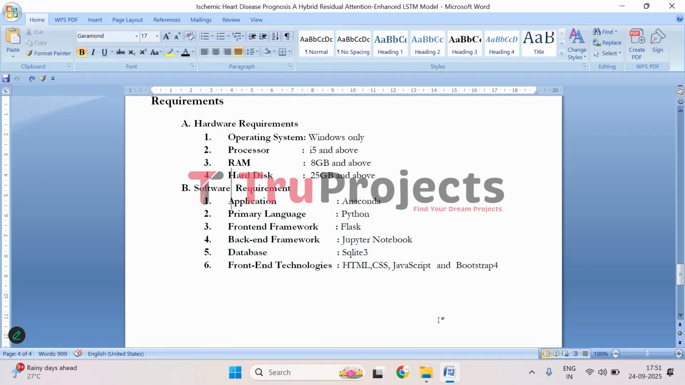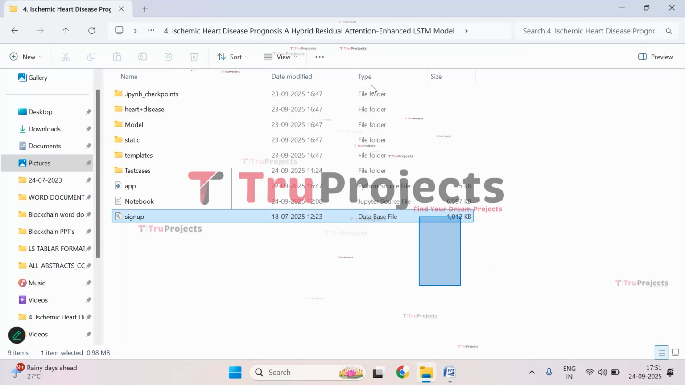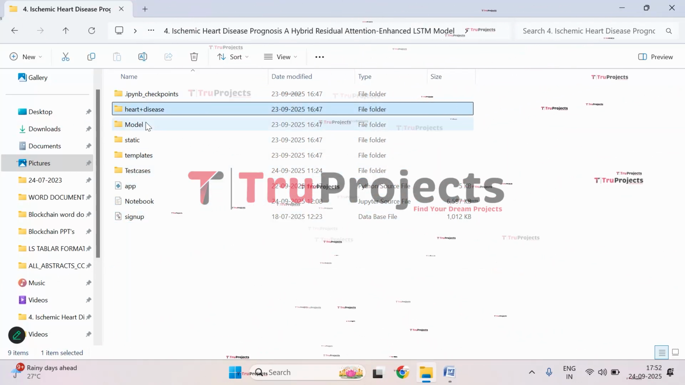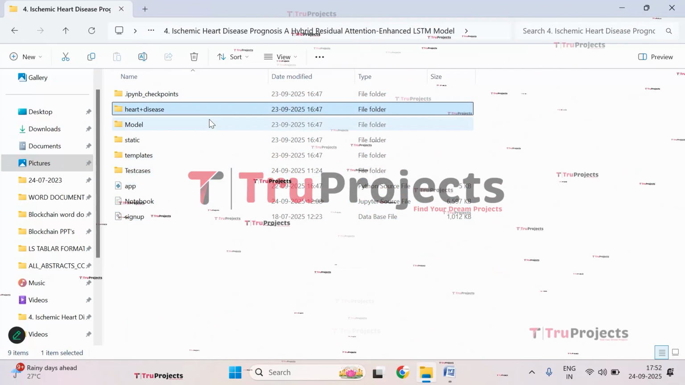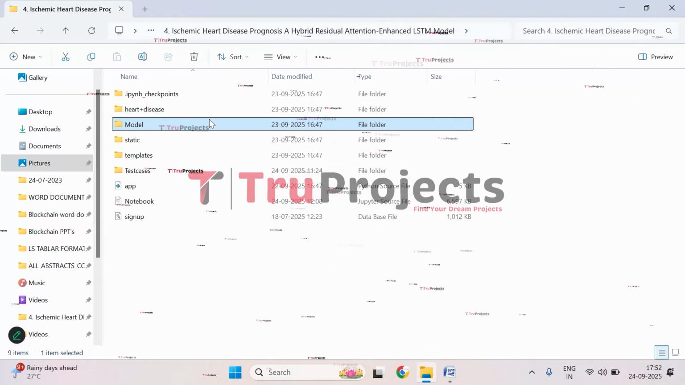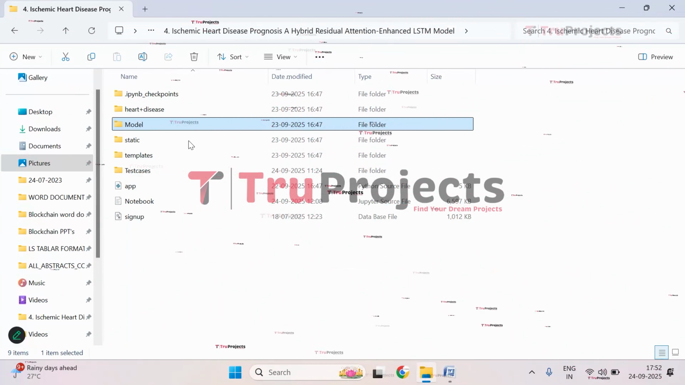So this is the overview of the project. Now let's execute. To execute, open the code folder that contains the source code files. So let's open it. These are the source code files. Let's understand. In this folder, we have the dataset that is used in the project. And this is the model folder in which we have algorithm information that will be loaded into the project code during runtime of the application.